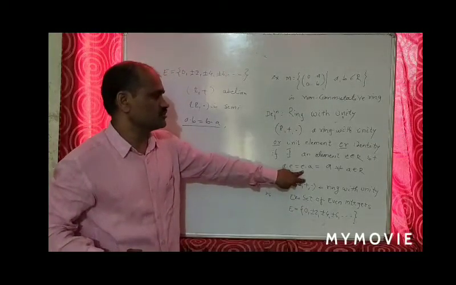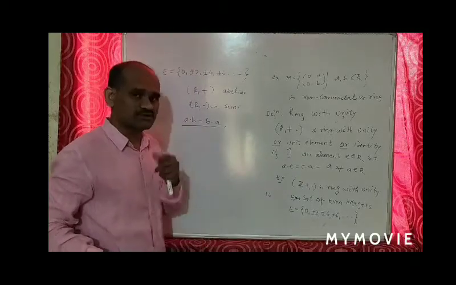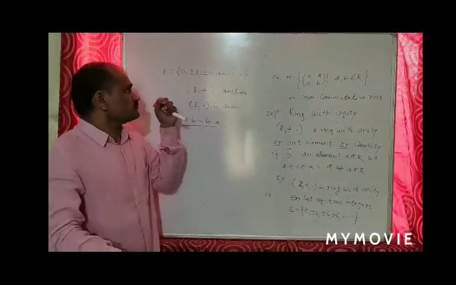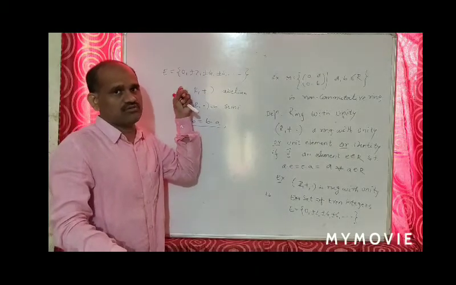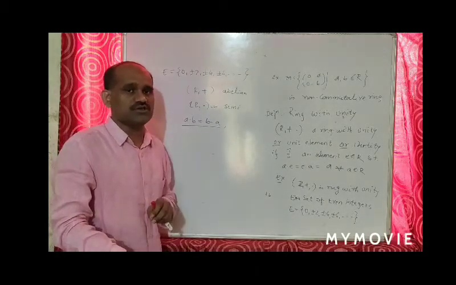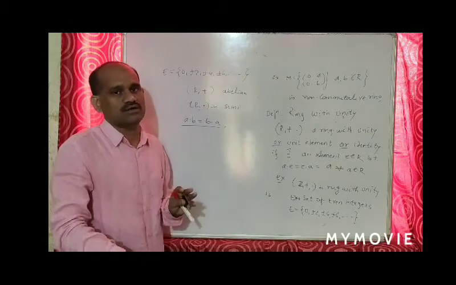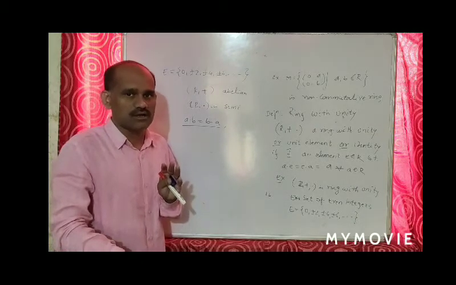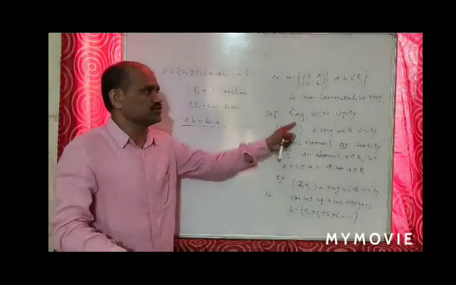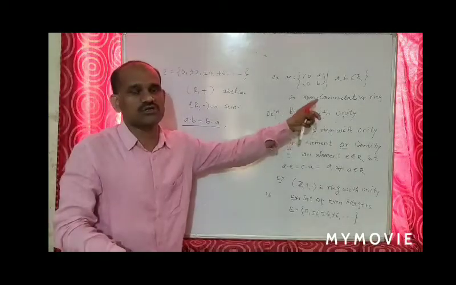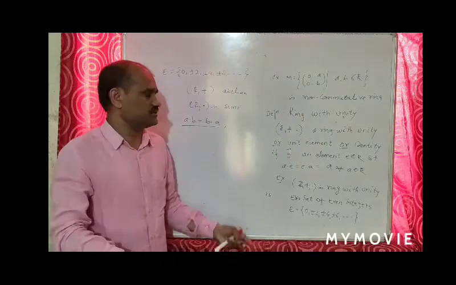So this set of even integers is a commutative ring but not a ring with unit element.